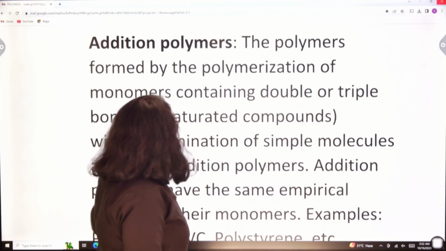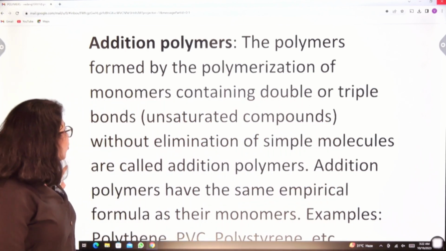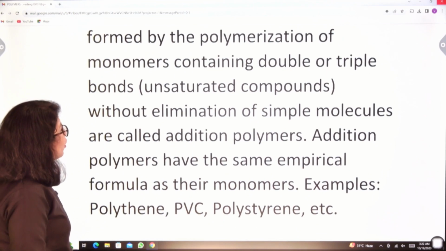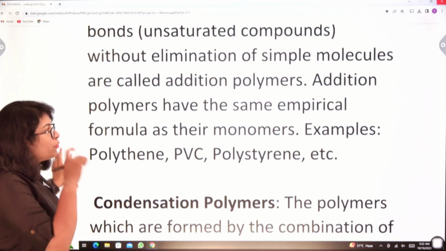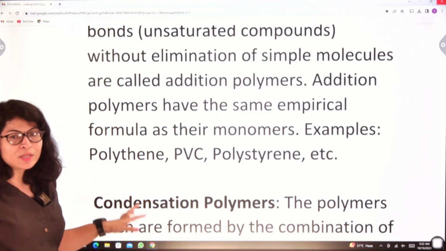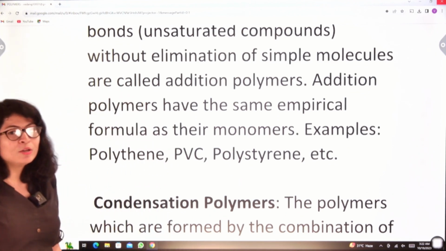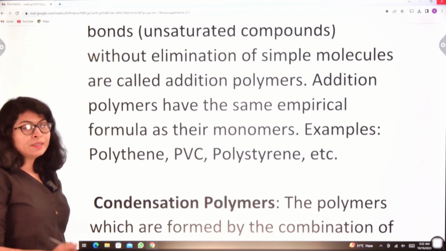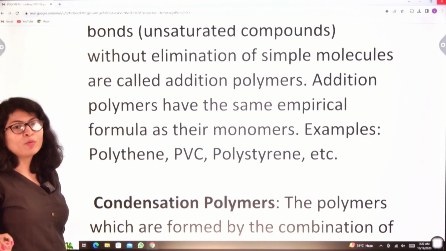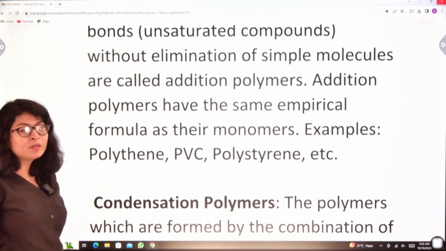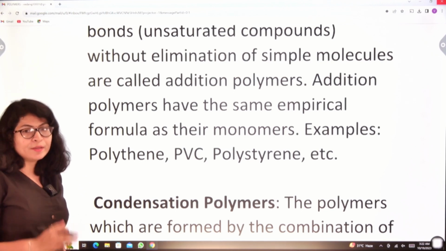So, the polymers formed by the polymerization of monomers containing double or triple bonds, unsaturated compounds, without the elimination of simple molecules are called addition polymers. Addition polymers have the same empirical formula as their monomers. There need not be any change in the formula because no substance is lost or gained here, right?